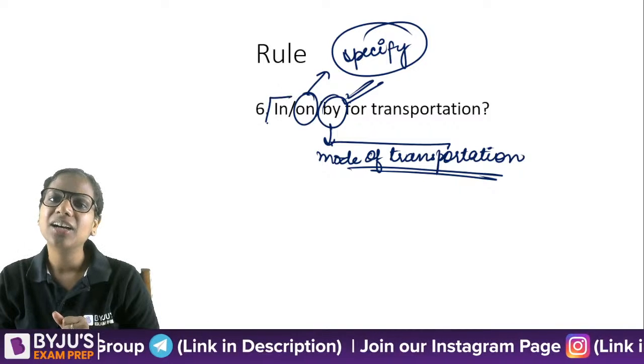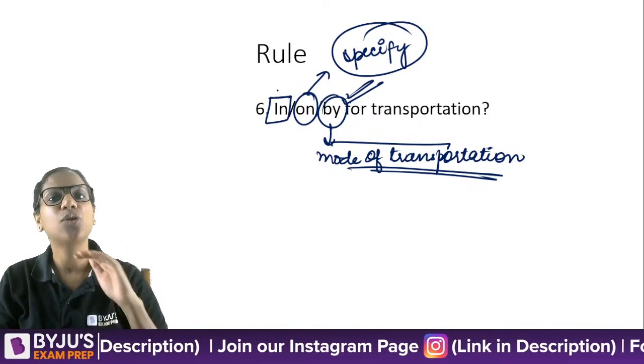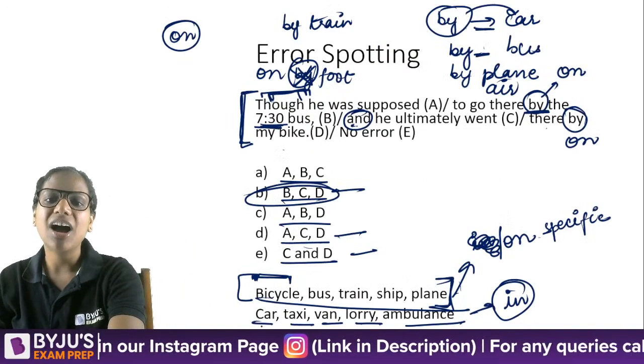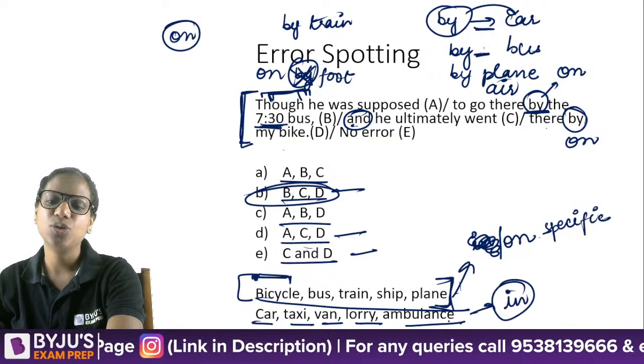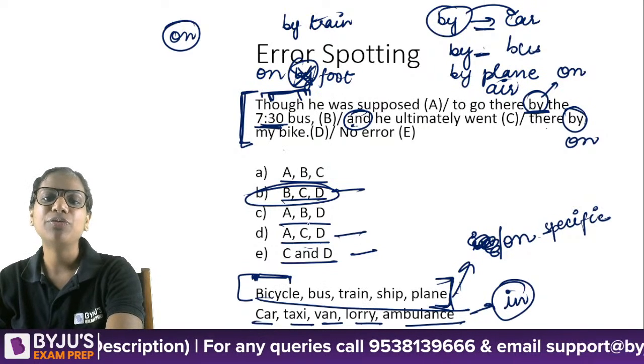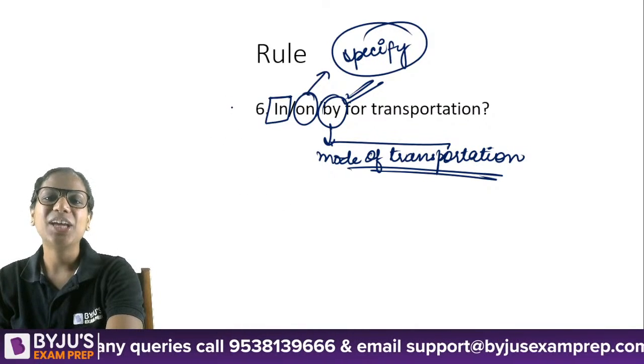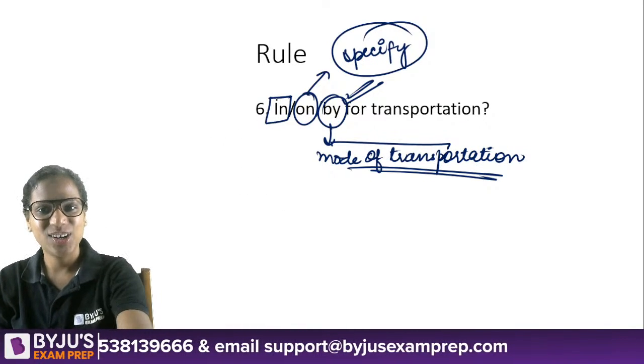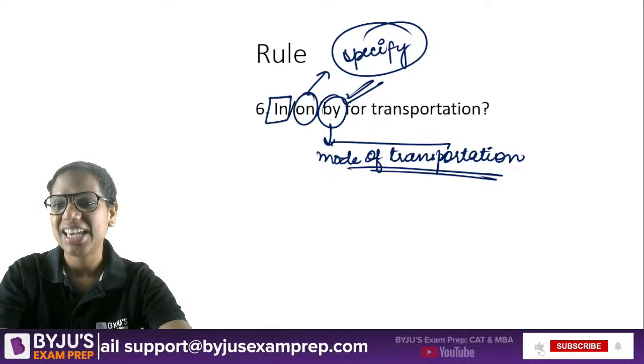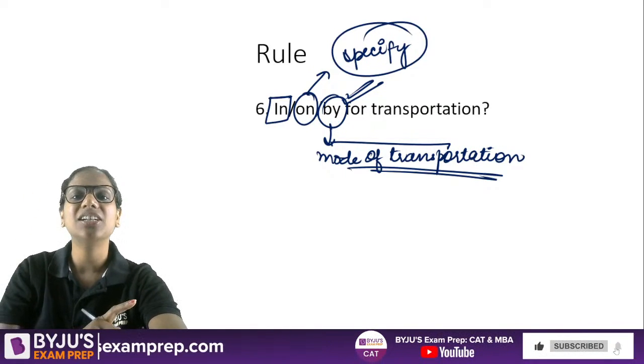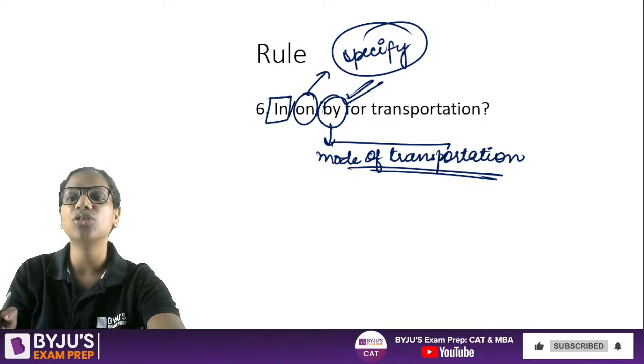Okay. And with certain vehicles, we cannot use on. Which are those? Car, taxi, van, lorry, ambulance. We can't say I am on my friend's car, right? I am in my friend's car. All right. Hope this makes sense.